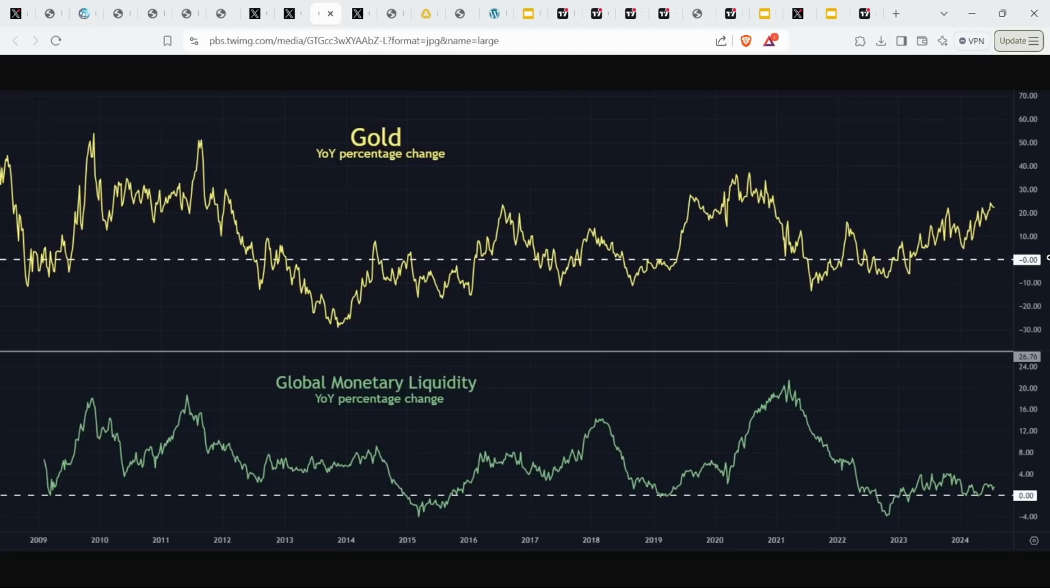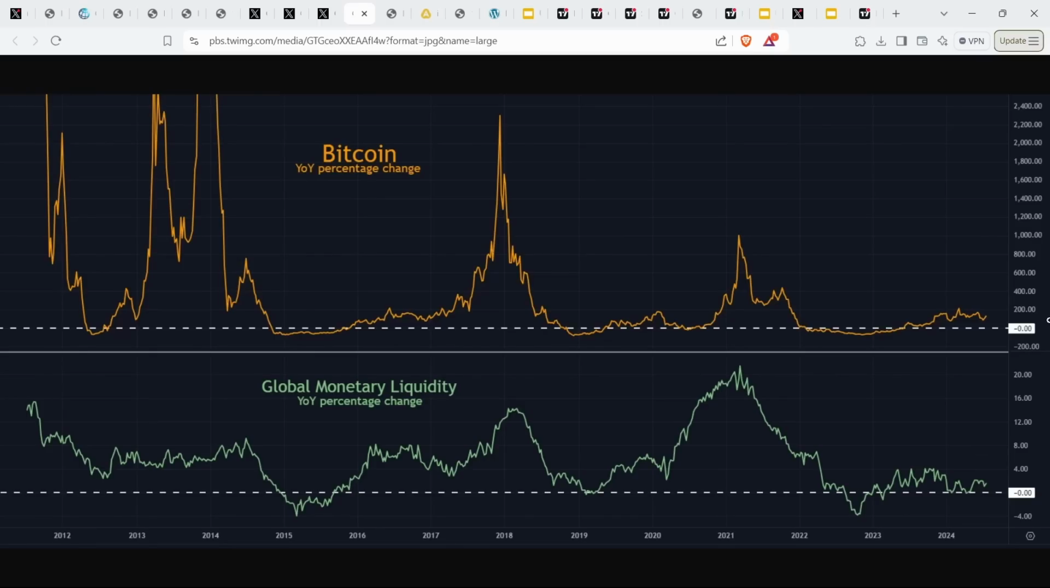And the same is very much true for gold. So when you get a rise in global monetary liquidity, you also get a rise in gold. And of course, these relationships are never one for one because there are other factors in the market that cause prices to change. But overall, there is a pretty strong correlation between global monetary liquidity and also the price of assets.